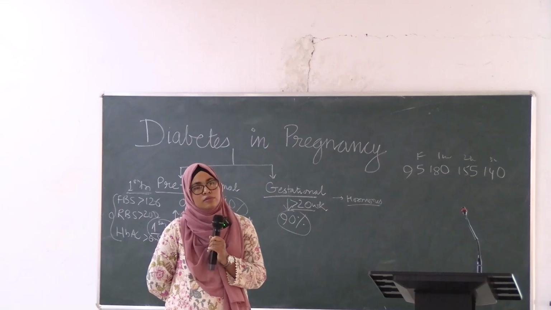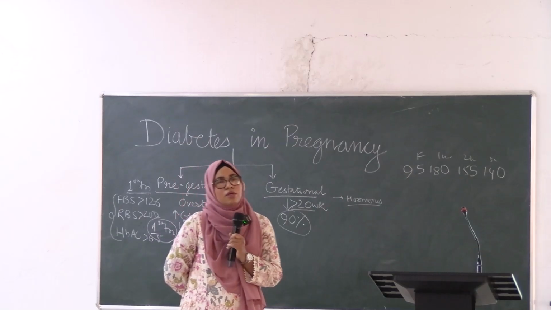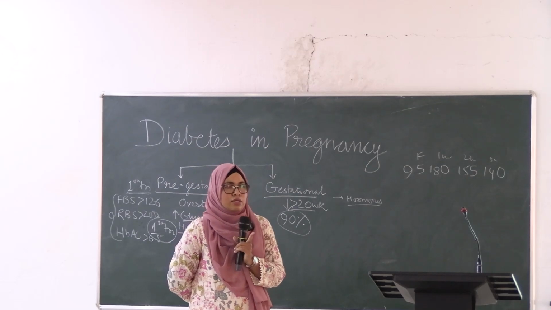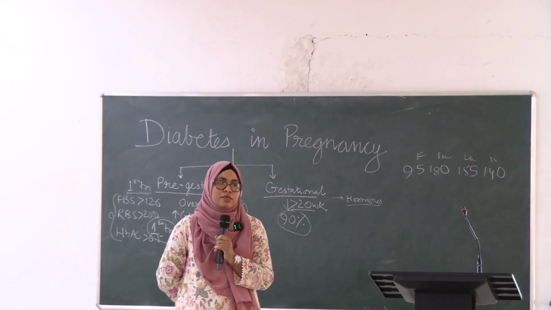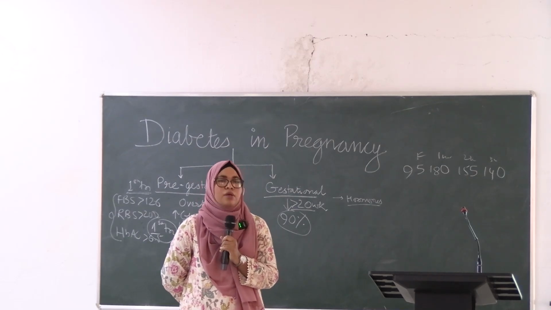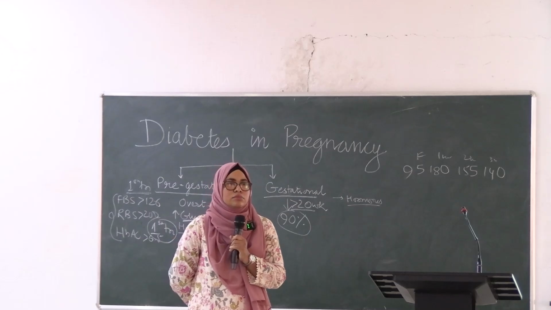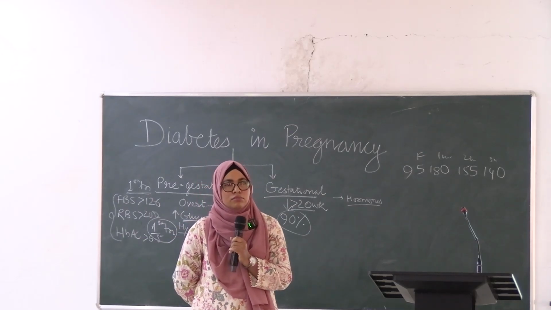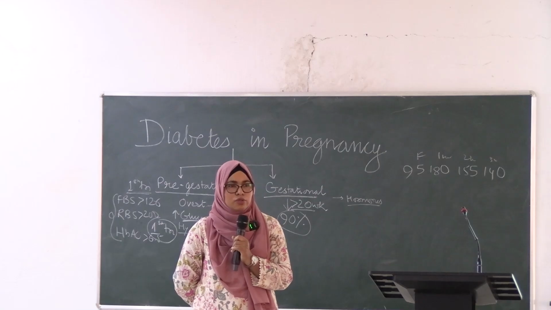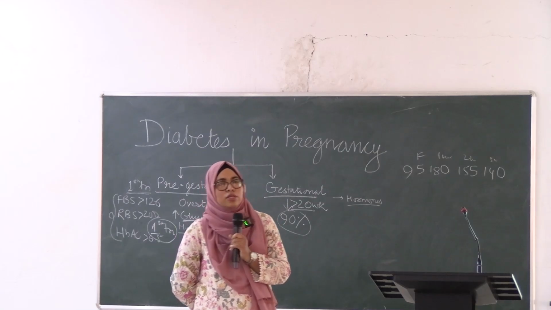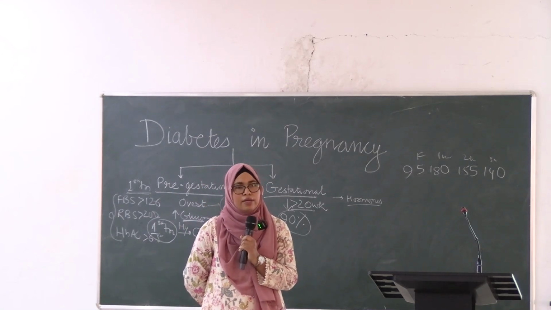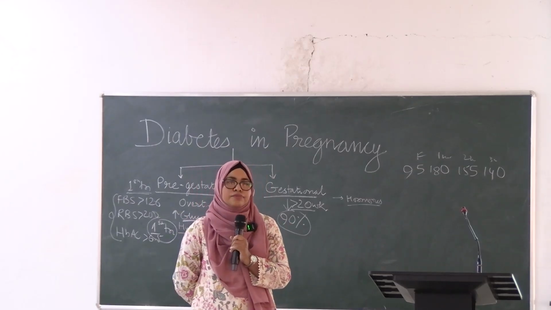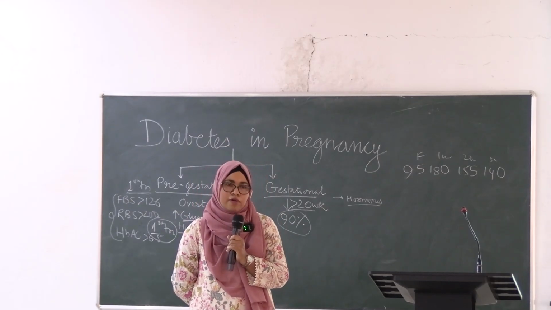What should be the level? Less than 140, that means it's okay. If it is more than 140, that means she is diabetic. If the patient is just asked to do random blood sugar, if it is more than 200, that means she is diabetic, and fasting blood sugar more than 126 is diabetic.